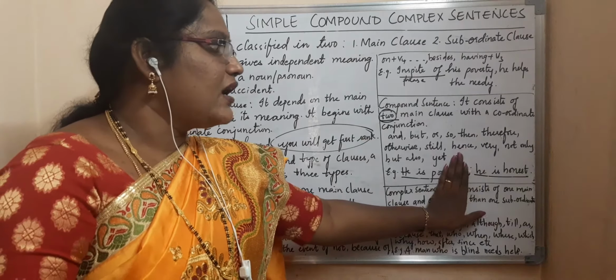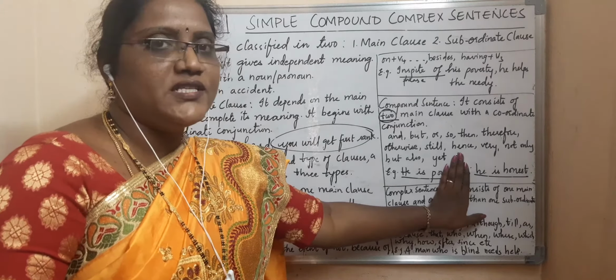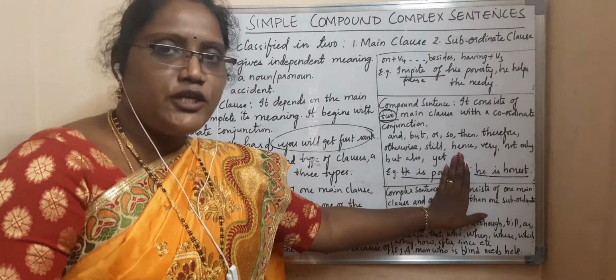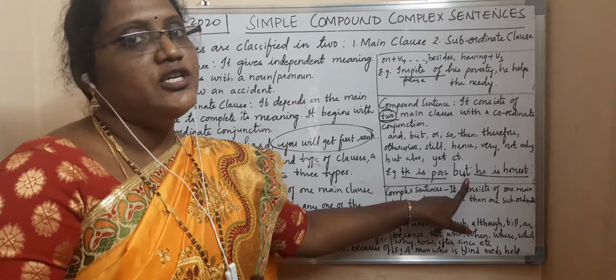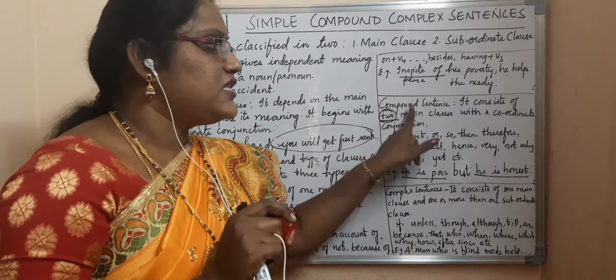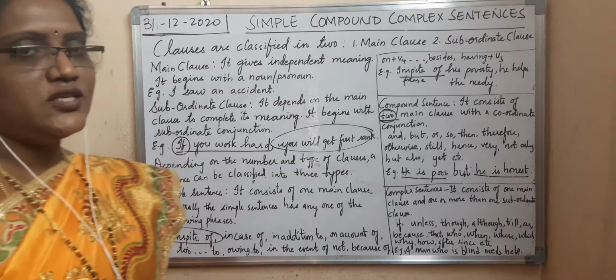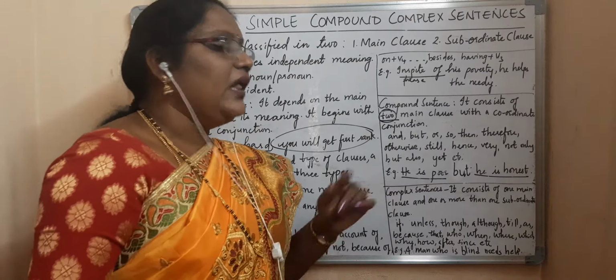How to identify? Cover the conjunction and see how many clauses are there. Two main clauses are there, you can easily understand. Then it is joined with what? A coordinate conjunction to make it one sentence. So this is a compound sentence. Then let us see the third one.